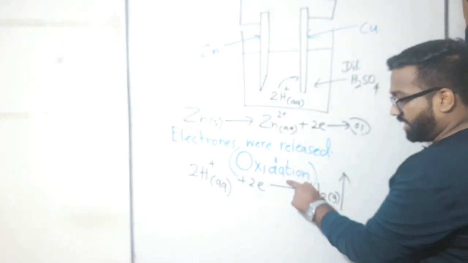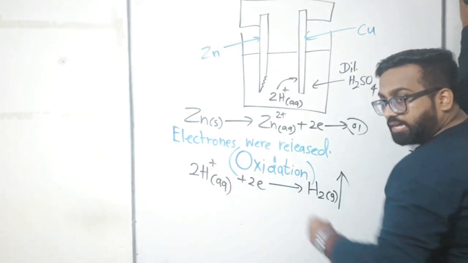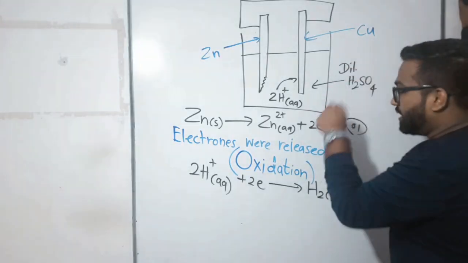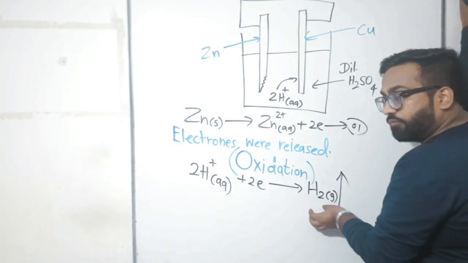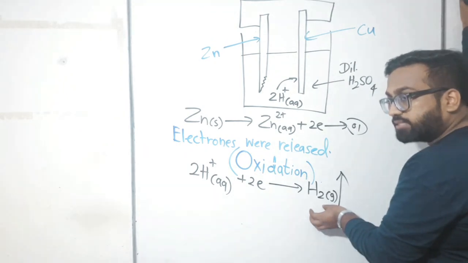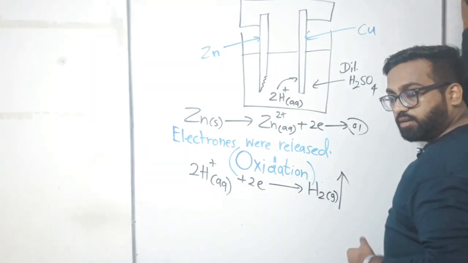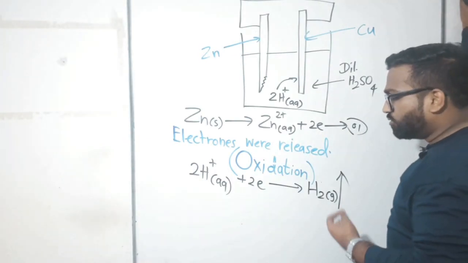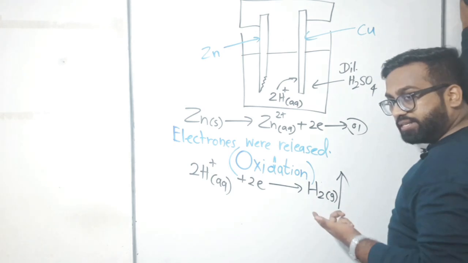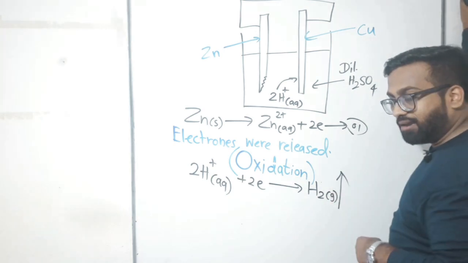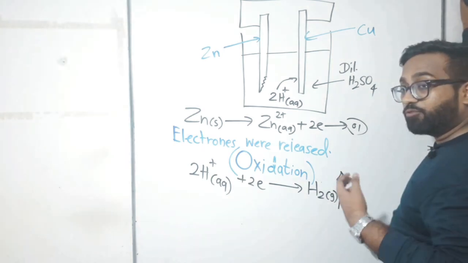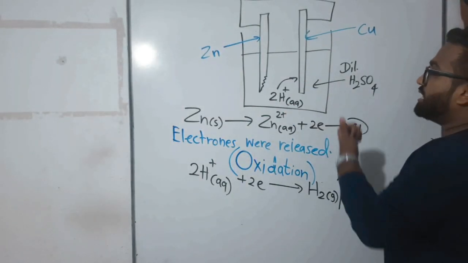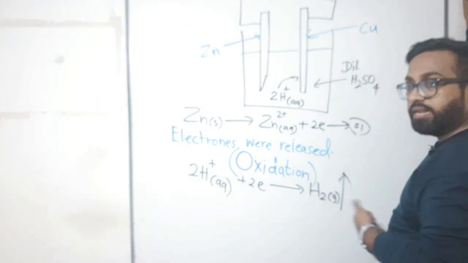Well, now we are shifting to the second one. 2 H plus ions went near the copper electrode, took 2 electrons and converted to H2, hydrogen gas. What can you say about this reaction? My dear children, what happened? Were electrons released or electrons obtained? Electrons were gained. Electrons were obtained. Here 2H plus came and took electrons. Taking means obtaining, gaining, right?